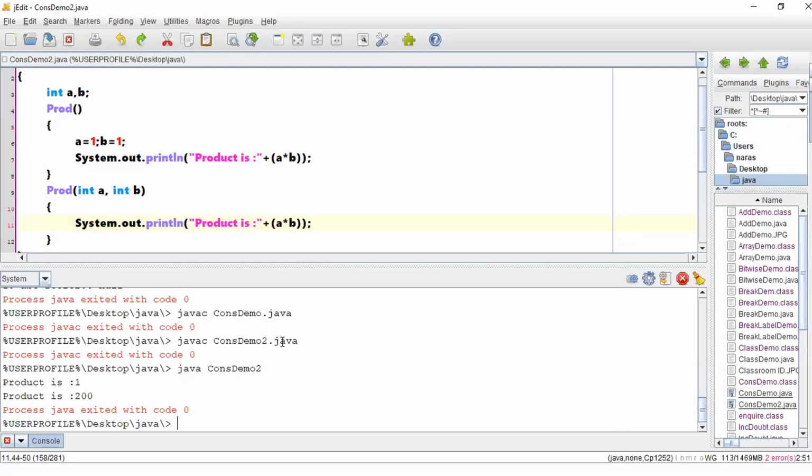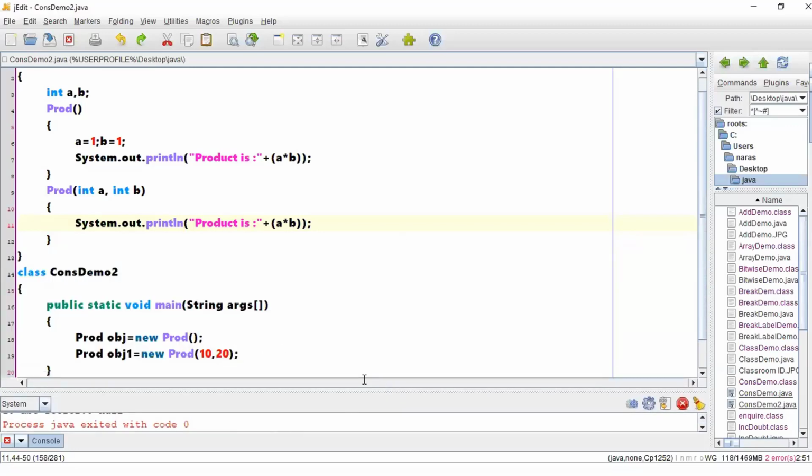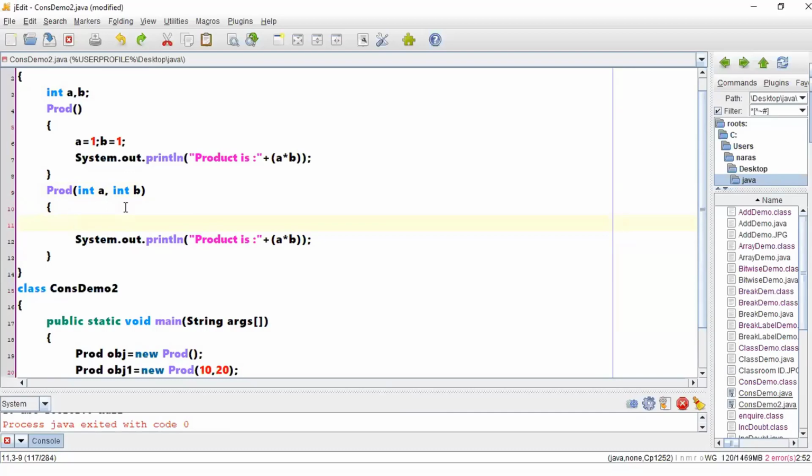Now, suppose my intention is not to perform an operation on these formal parameters. Rather, my intention is to perform an operation with respect to this particular instance variables. So, within this particular constructor, can I write a statement something like this?